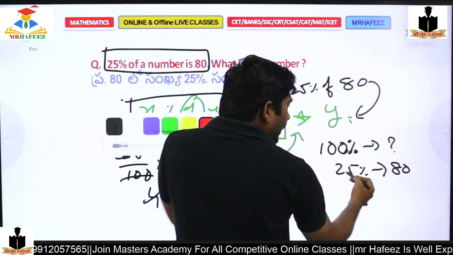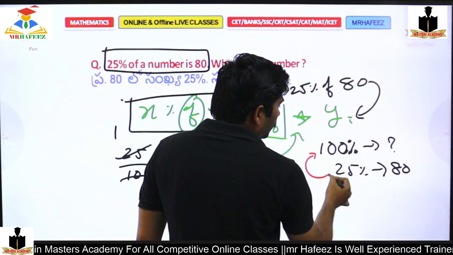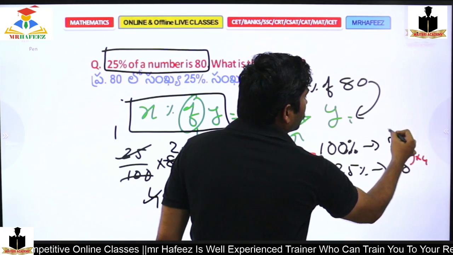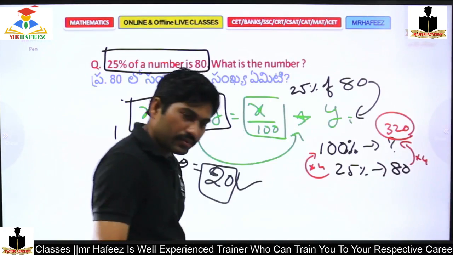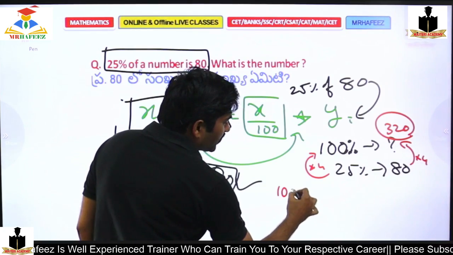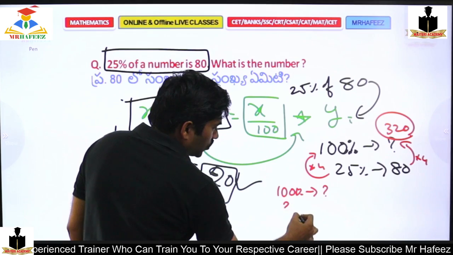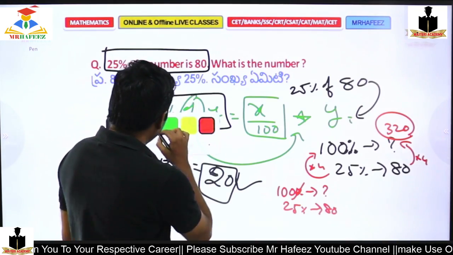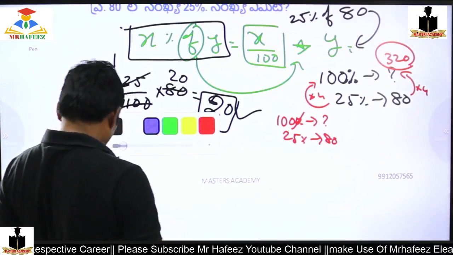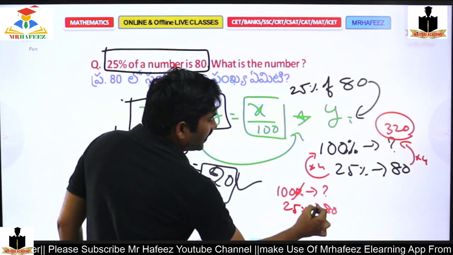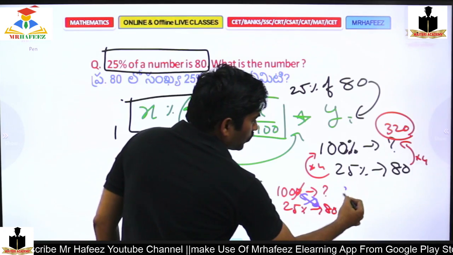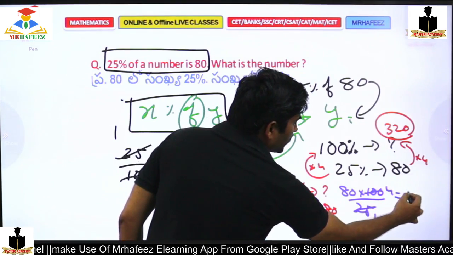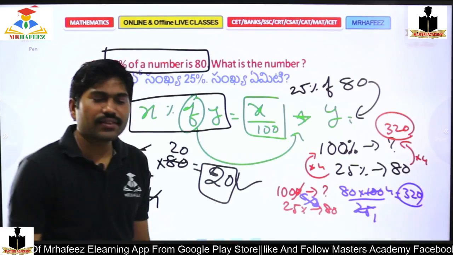So 25 is 80, multiply by 4, and 100 into 4, I'll get 320. So answer over. Or, 100% is unknown, 25% is 80. Cross multiply these two and divide with this. So 80 into 100 divided by 25. 25 ones, 25 fours, answer is 320. So in any case, you will get your value.